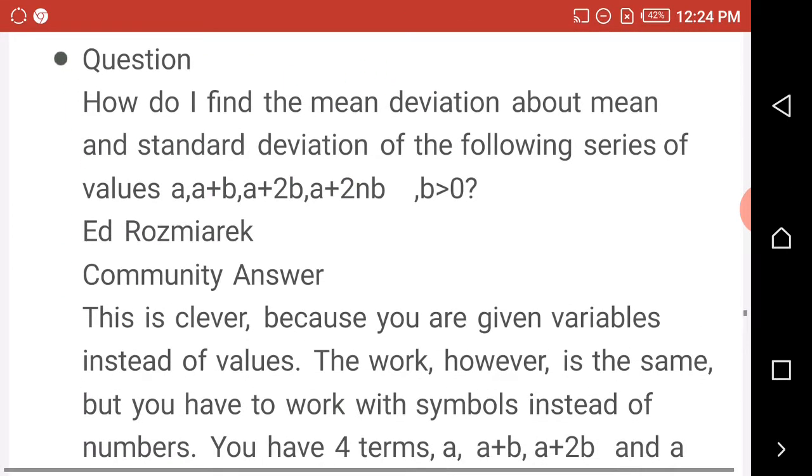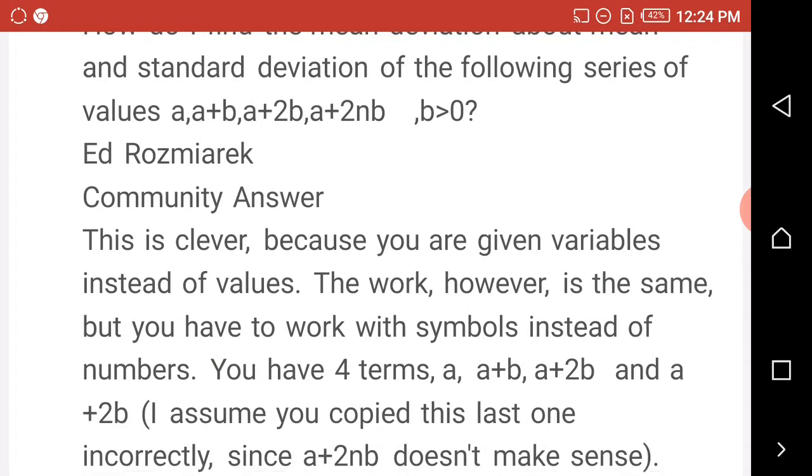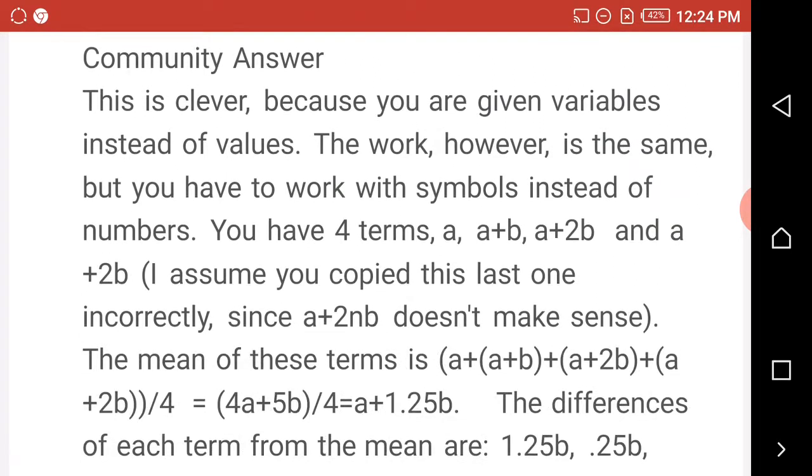Next question. How do I find the mean deviation about the mean and standard deviation of the following series of values? A, A plus B, A plus 2B, and so on. This is clever because you are given variables instead of values.